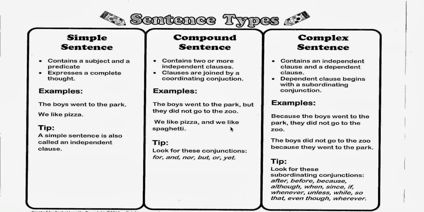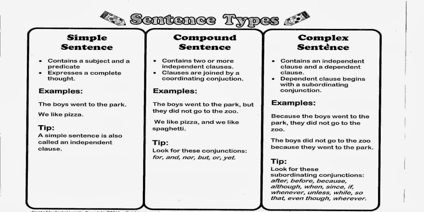We like pizza and we like spaghetti. Here and is functioning as a glue, right? It is joining the two sentences. Now here is a tip. Look for these conjunctions: for, and, nor, but, or, yet, right? These are all coordinating conjunctions.